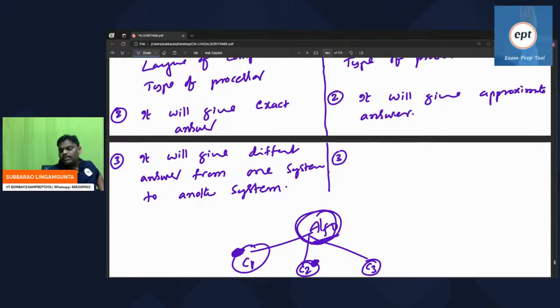Computer to computer, some small changes are there, so your time complexity will also differ. Because the second method is anyhow independent, it will give the same answer in every system.